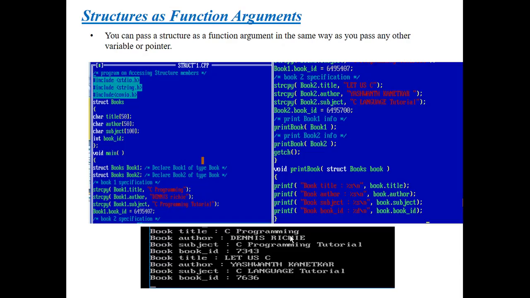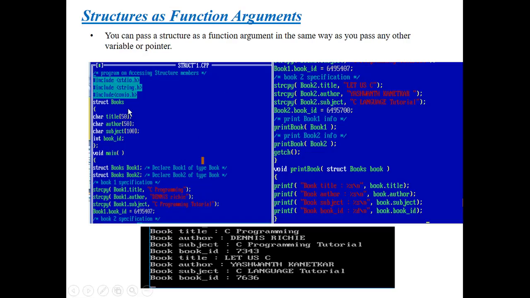In order to understand this topic, I have written a program on it. First of all, let's understand the program, then you can clearly get an idea of how we can pass a structure as an argument to a function.